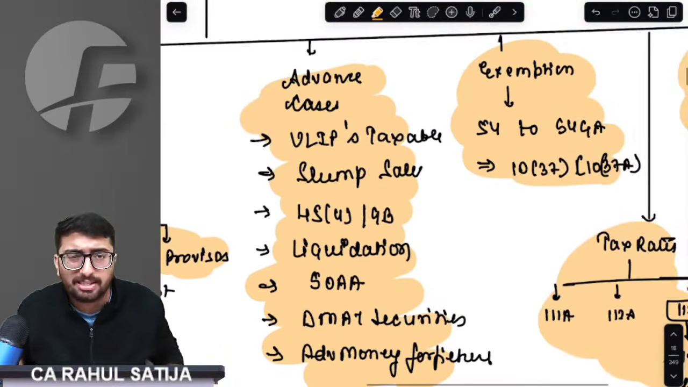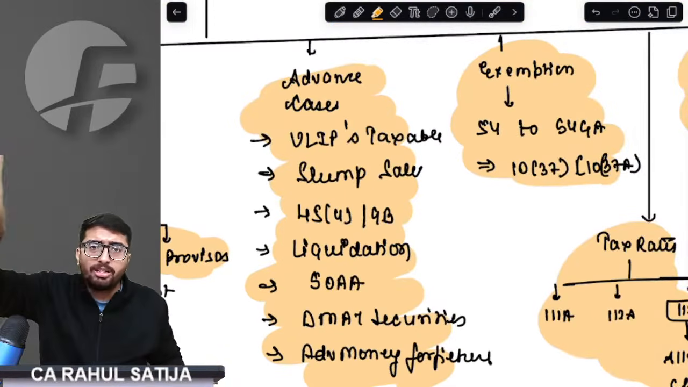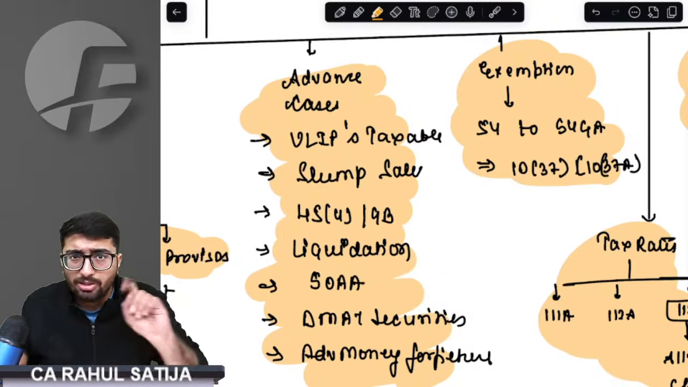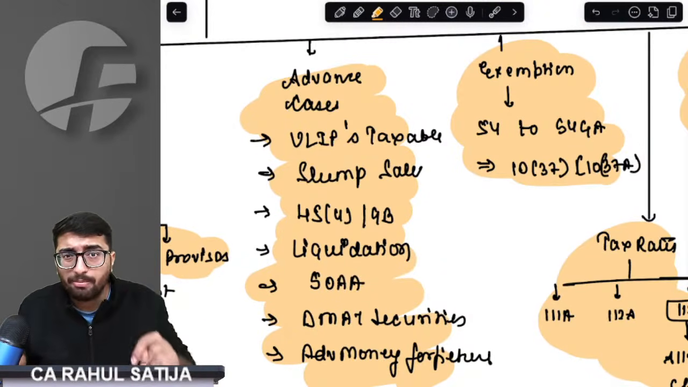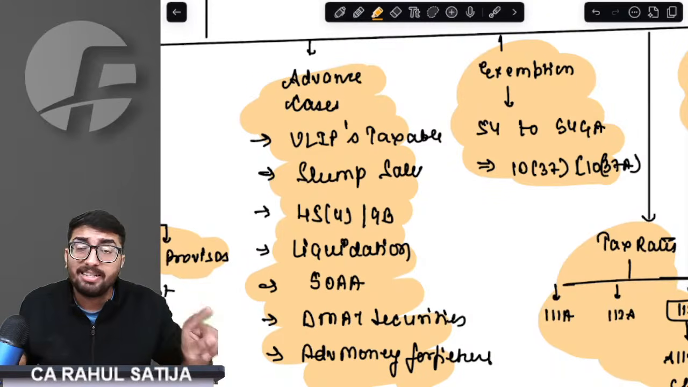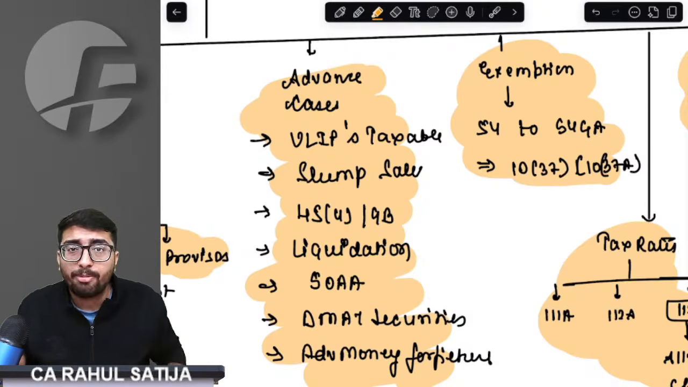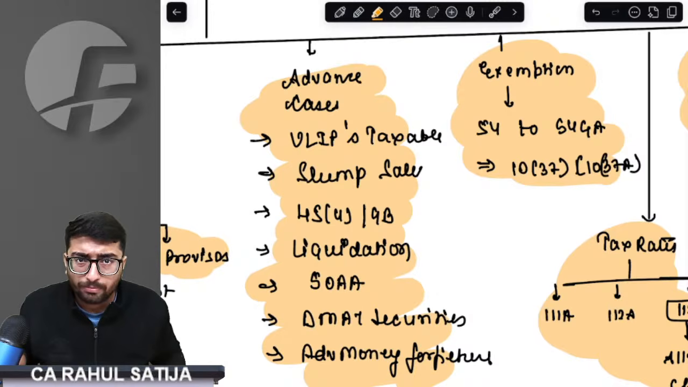Then we came on to advanced cases where we understood ULIP taxation, which is tax under capital gain, LIP taxation, tax under IFOS. We understood if ULIP's annual premium is more than 10%, then it would go to capital gain. But if it is less than 10%, it would be considered as capital gain only if annual premium is more than 2.5 lakh rupees. Then only ULIP would be taxed under capital gain.